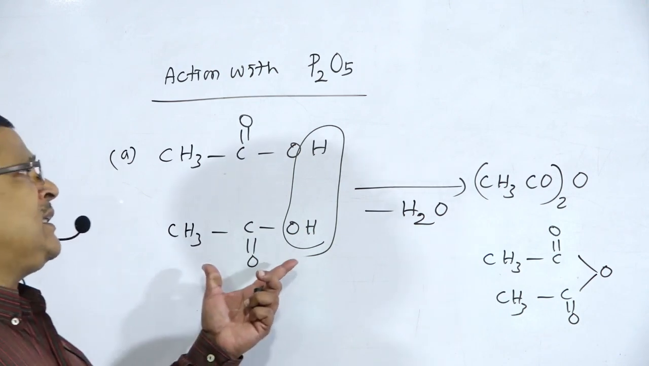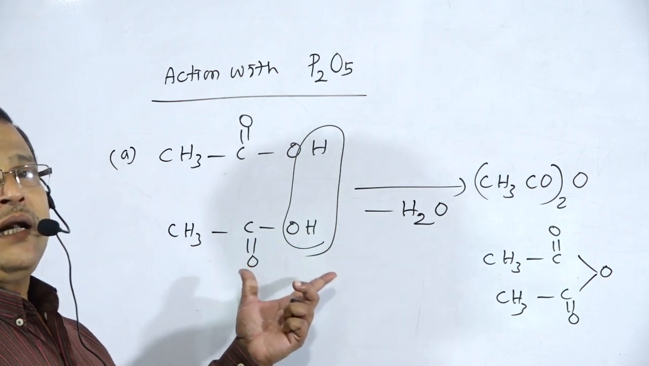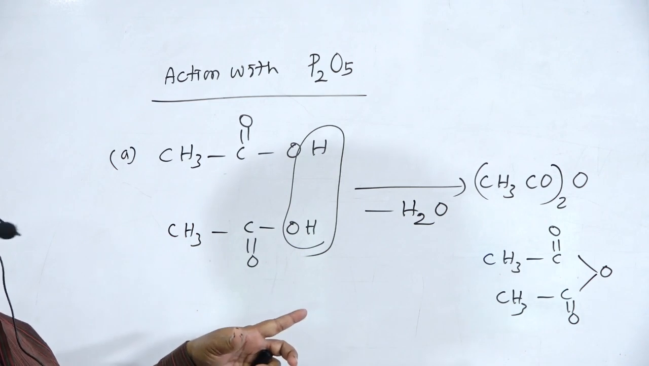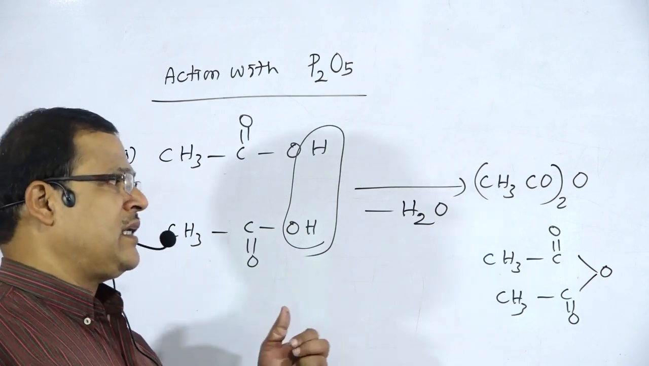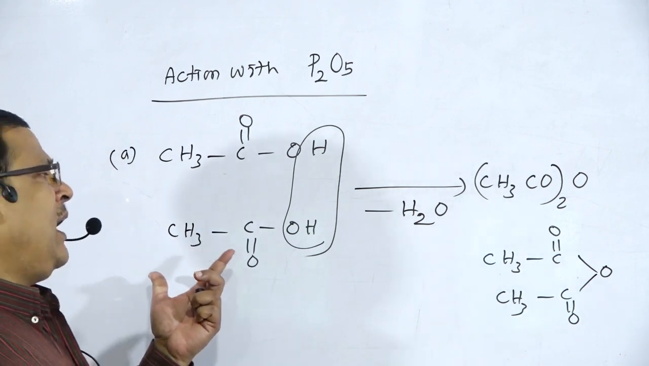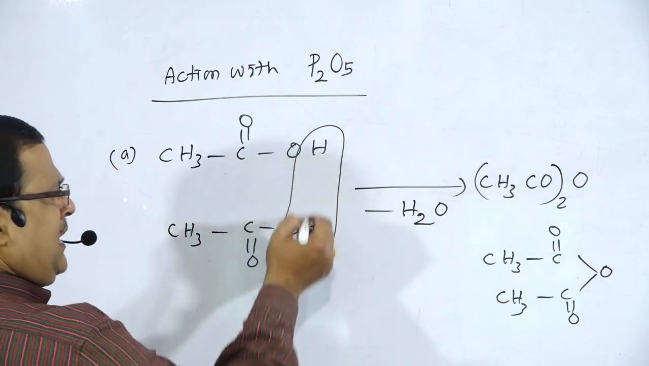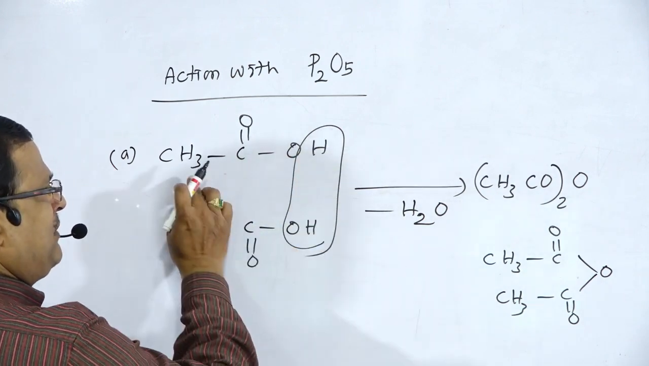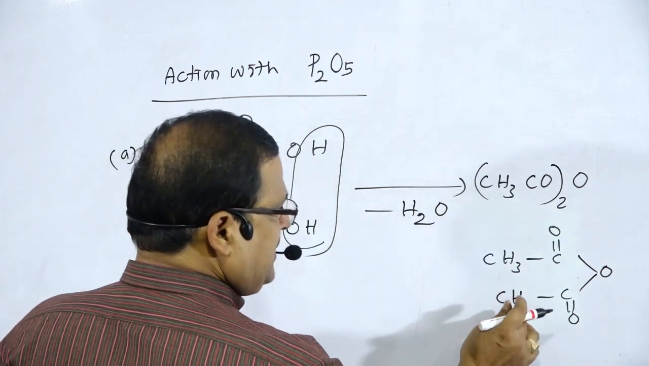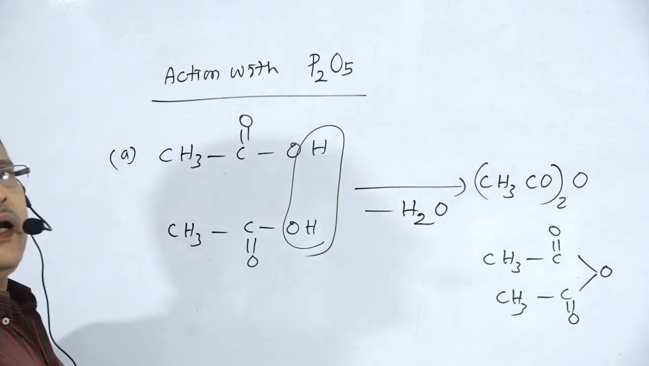In all these cases, you have to write the names of the organic reactants and organic products, on the left-hand and right-hand side, either the IUPAC names or the common names. So H and OH are removed in the form of water, forming CH3COOCOCH3, acetic anhydride, otherwise known as ethanoic anhydride.